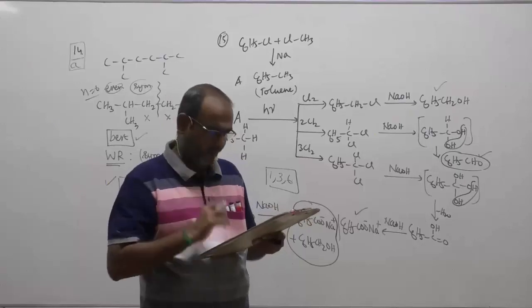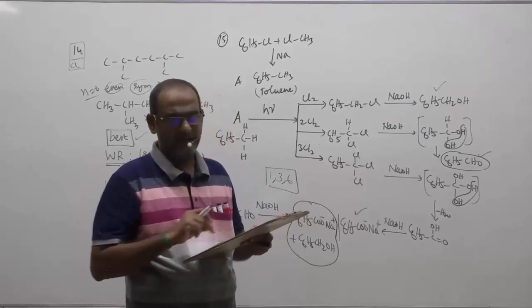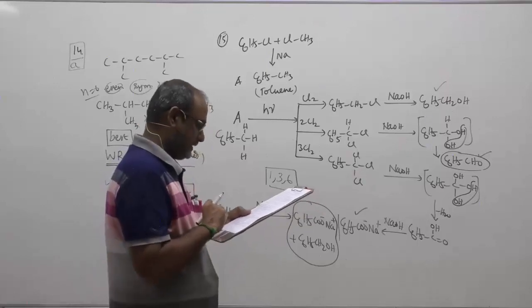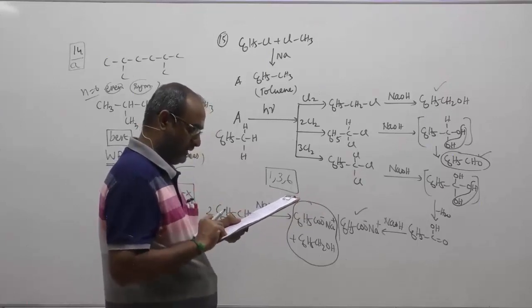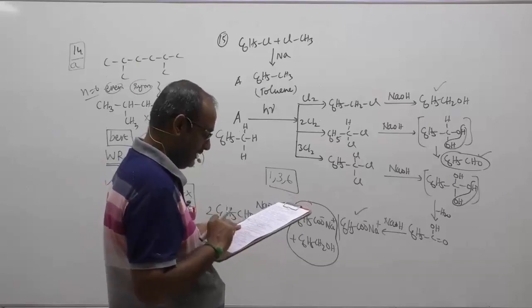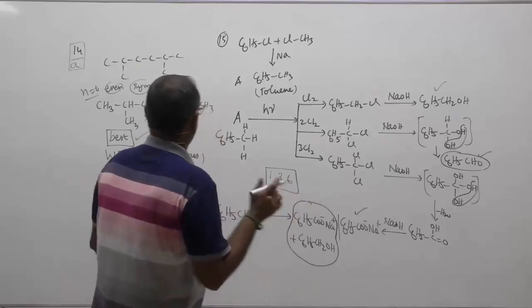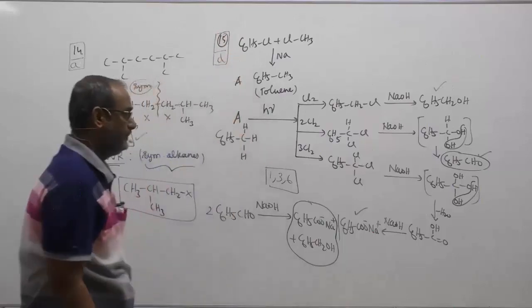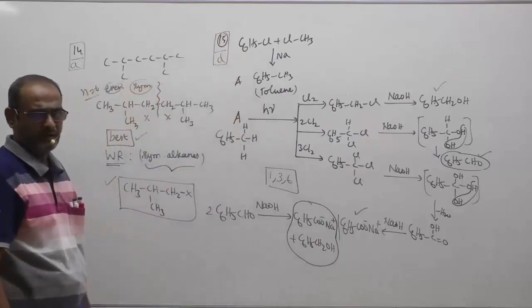Therefore sodium benzoate and benzyl alcohol will be the suitable answer. Benzyl alcohol is 3 and sodium benzoate is 6, therefore 3, 6. I hope the correct option will be option D. That's about the idea of question number 15, children.